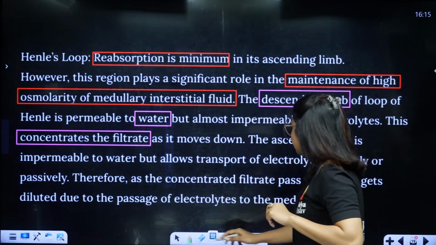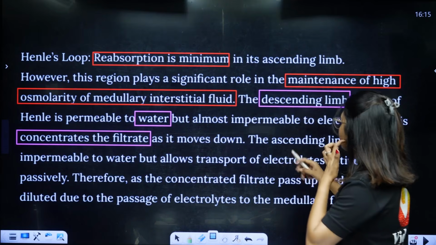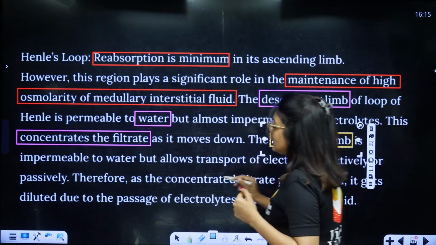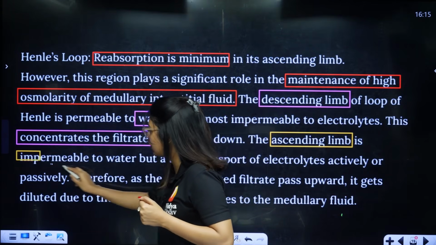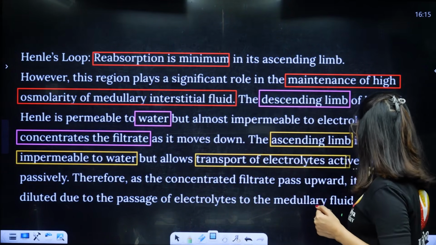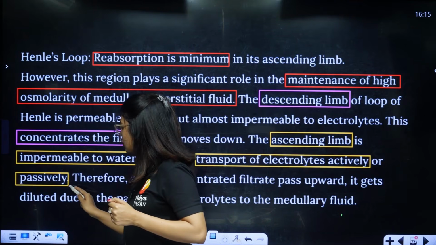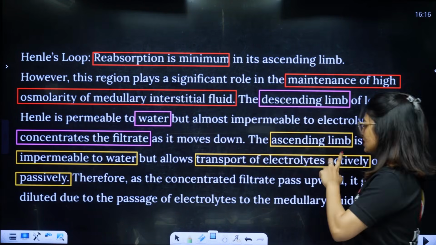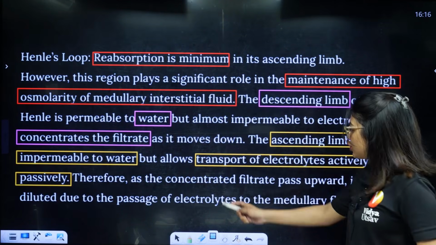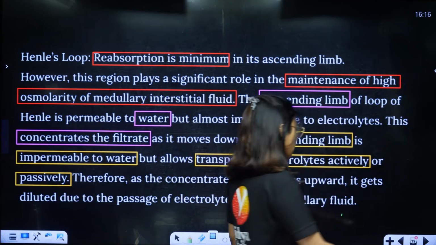The ascending limb is impermeable to water. Students, it does not like water. So A hates water. The ascending limb is impermeable to water, but it allows the transport of electrolytes actively or passively, with energy or without energy. Therefore, as the concentrated filtrate passes upwards, it gets diluted, due to the passage of electrolytes to the medullary fluid. This you will understand when I teach you the counter current mechanism.